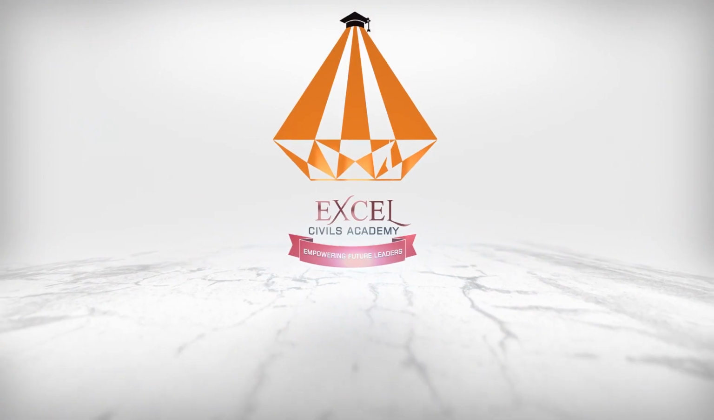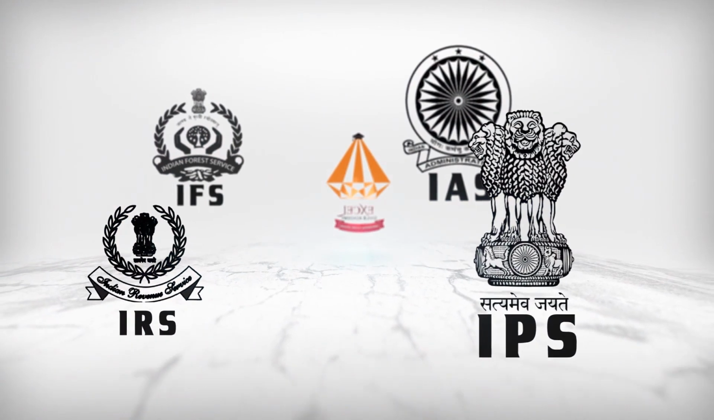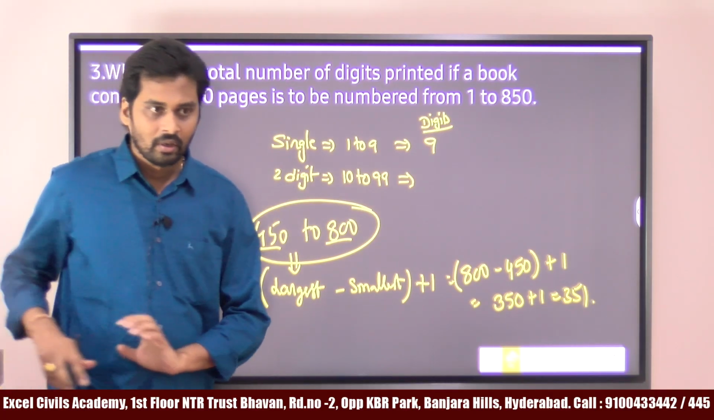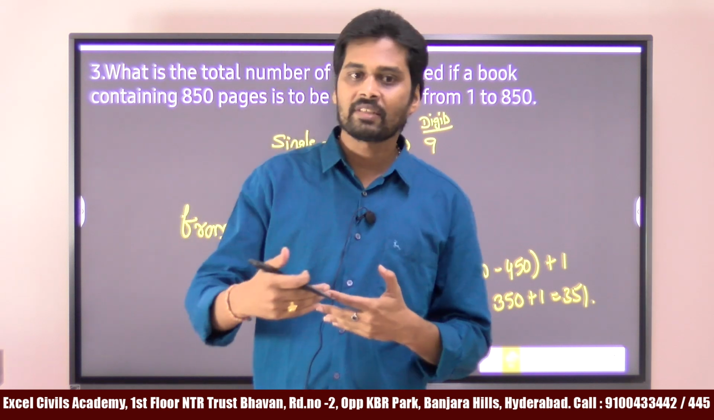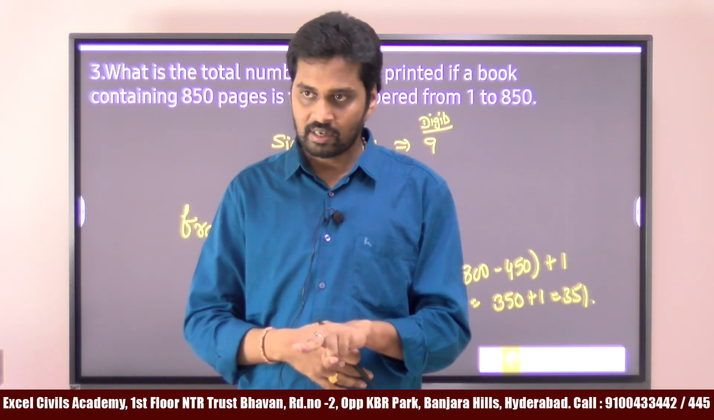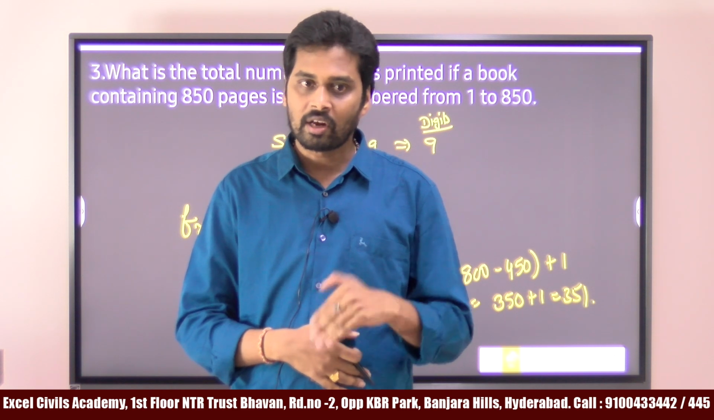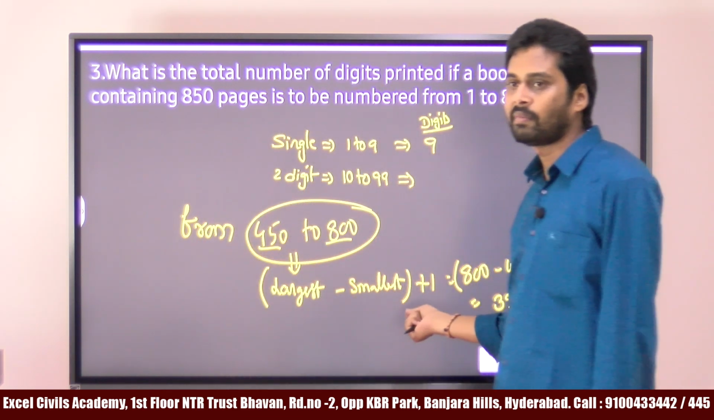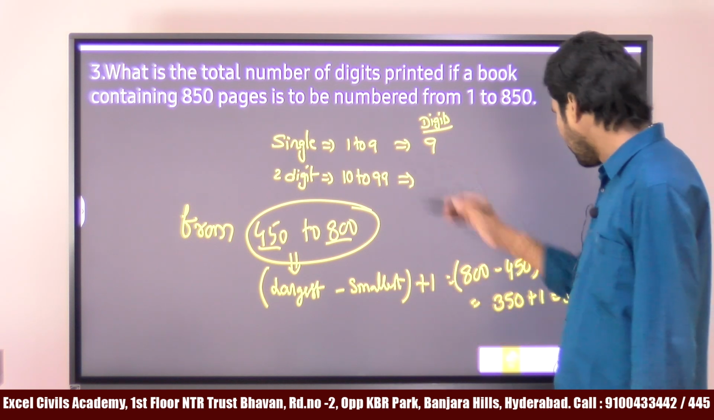Okay, this you write. Yes, correct, 800 minus 449. So generally it is largest number minus smallest number plus 1. If you are asked to find how many numbers are there between two numbers, it is largest number minus smallest number minus 1. Okay?